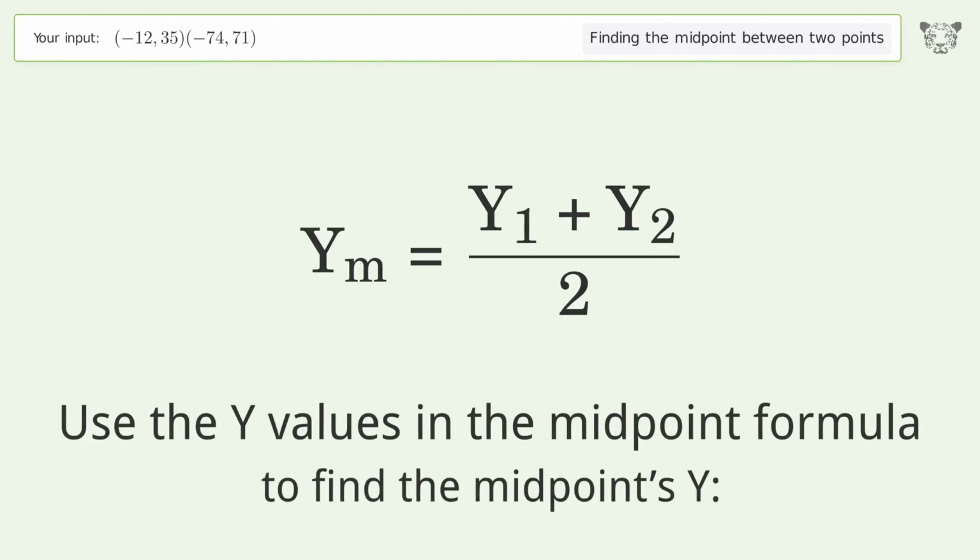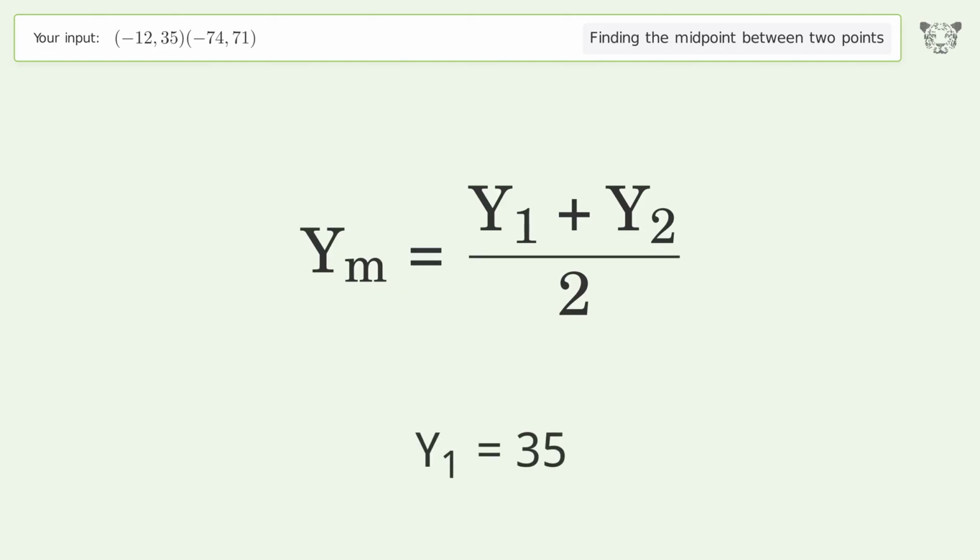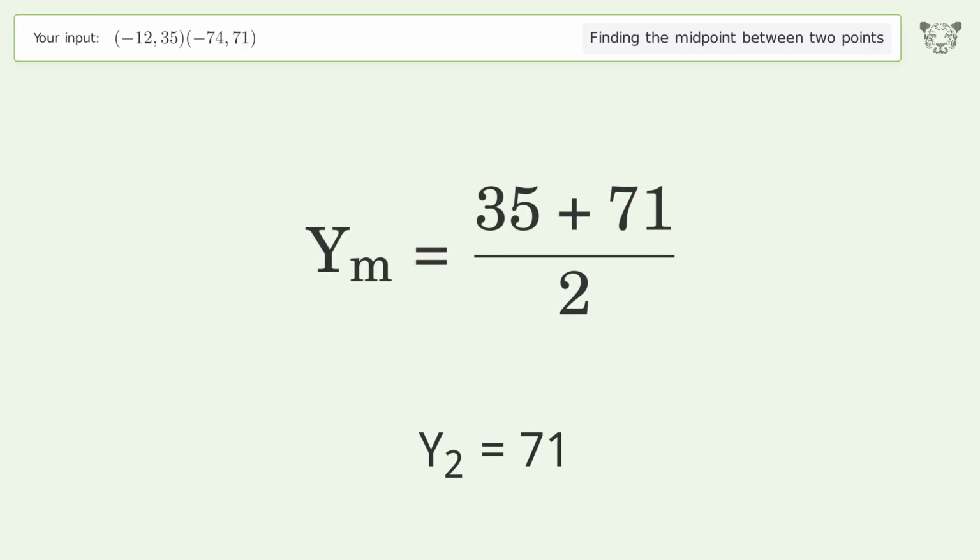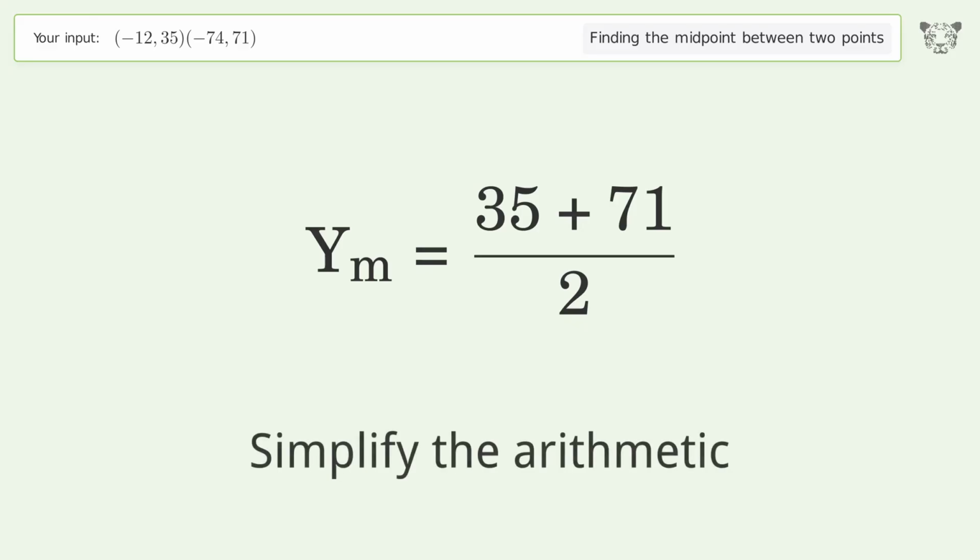Use the y values in the midpoint formula to find the midpoints y. y1 equals 35. y2 equals 71. Simplify the arithmetic.